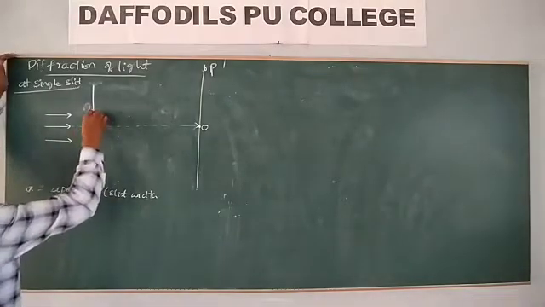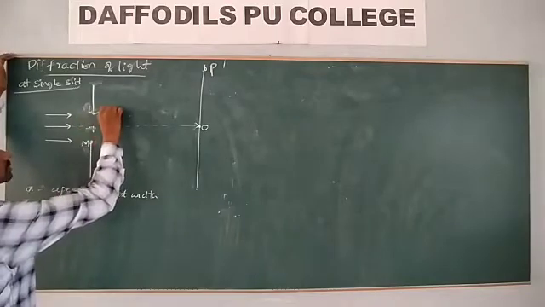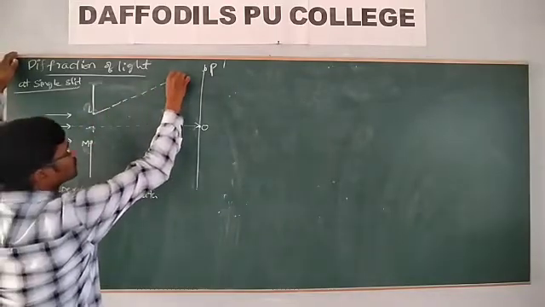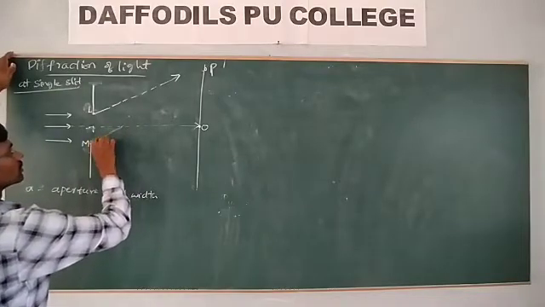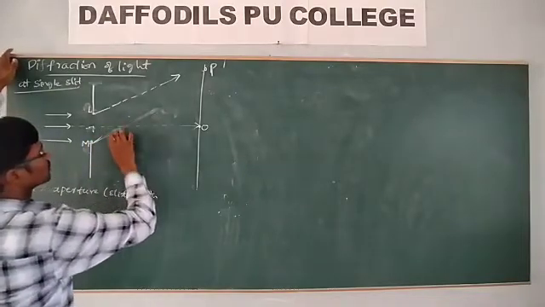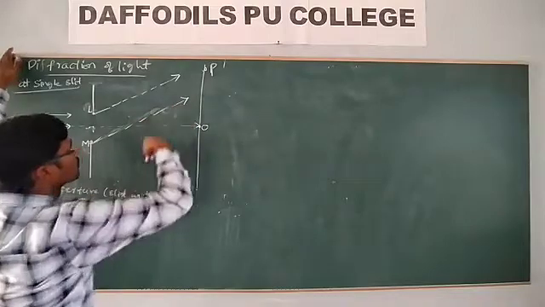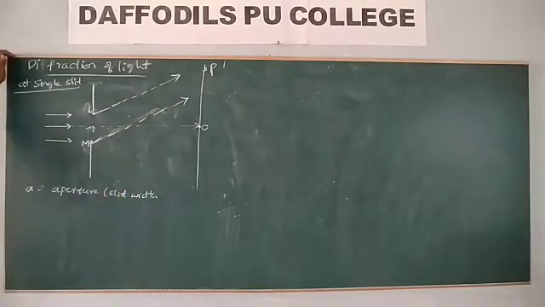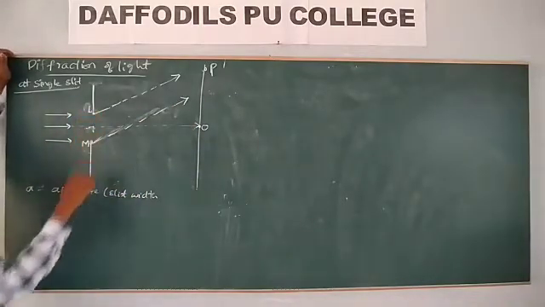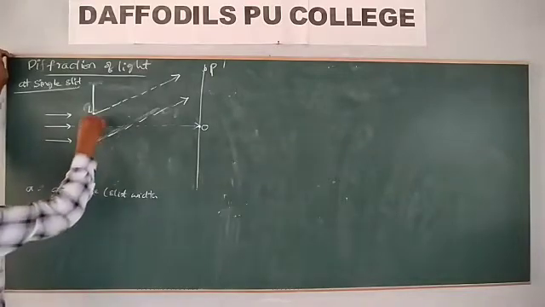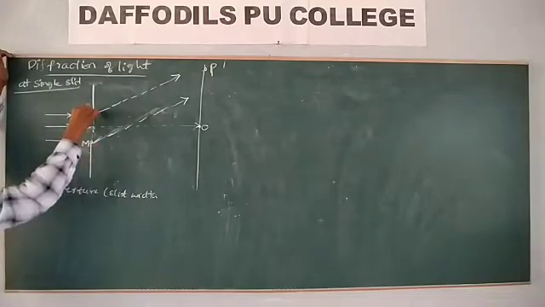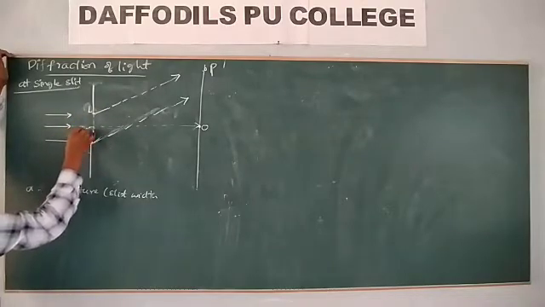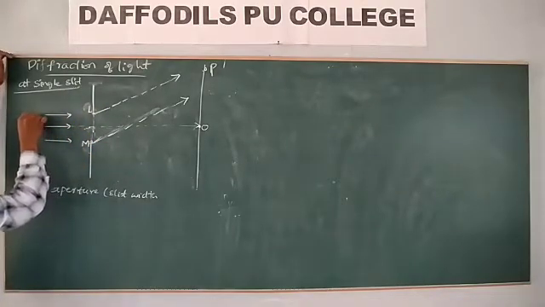Let us take a light wave going obliquely to point P. Then tell me, what would be the path difference of this light? This is already known. A is the slit width.